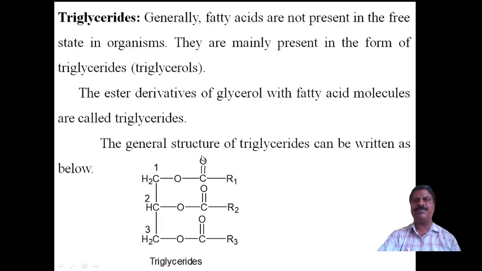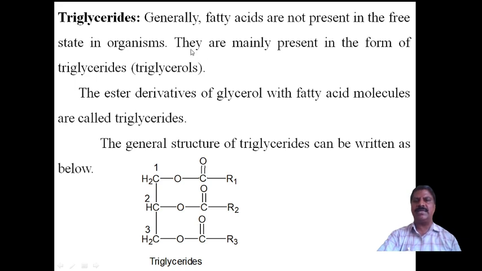Now the first one, triglycerides. Generally, fatty acids are not present in free state in an organism. They are mainly present in the form of triglycerides.